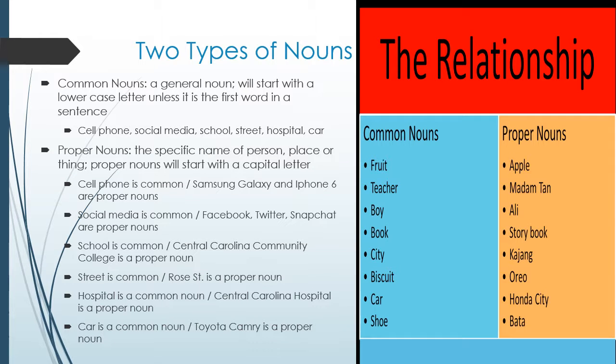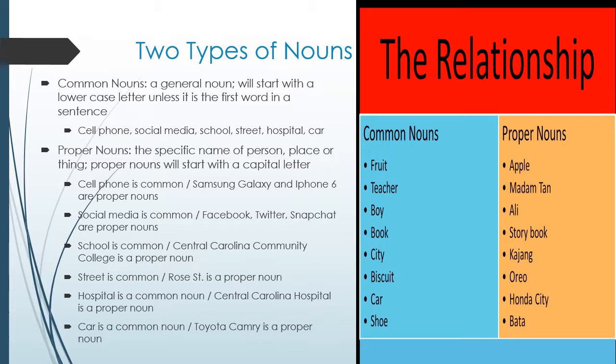Proper nouns name specific nouns. They give specific names of a person, place, or thing. Proper nouns always start with a capital letter, whether they are at the beginning of a sentence, in the middle of the sentence, or at the end. So cell phone is my common noun. It would be a lowercase letter unless it's the beginning of a sentence like it is here.